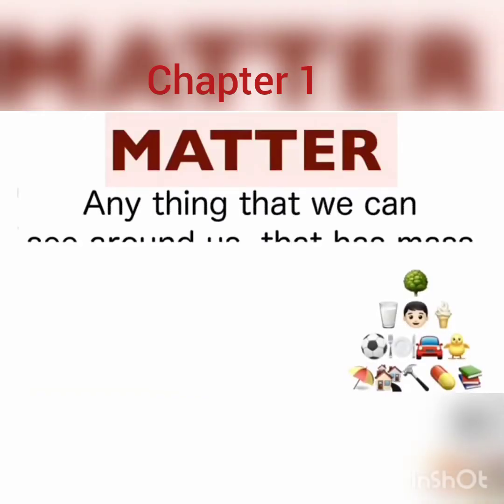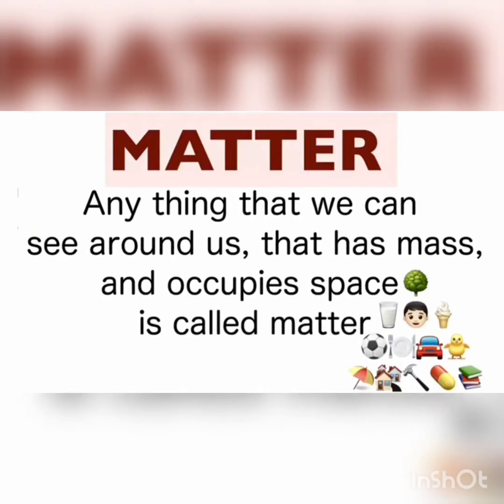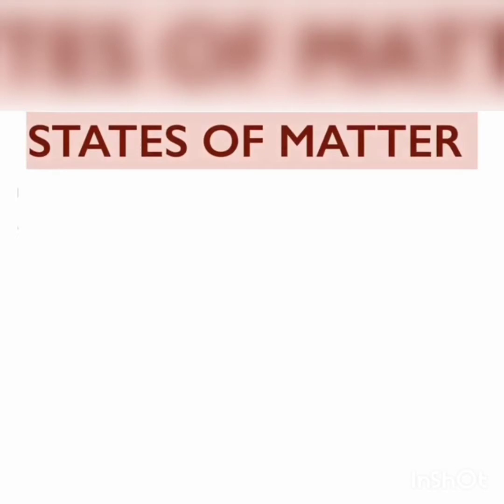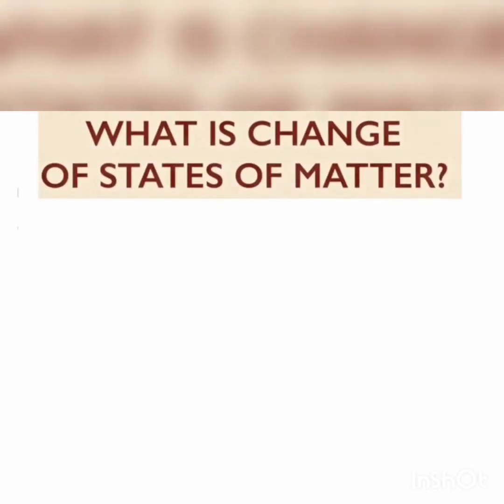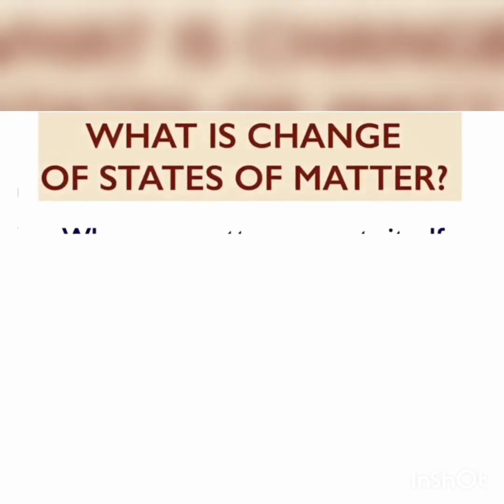Matter. Anything that we can see around us that has mass and occupies space is called matter. States of matter. In nature, matter generally exists in three states: solid, liquid, and gas. What is change of states of matter?